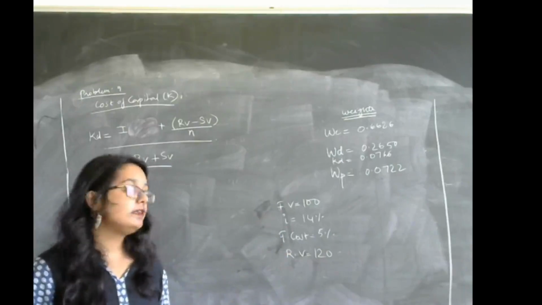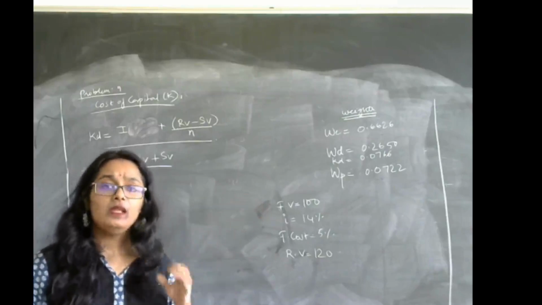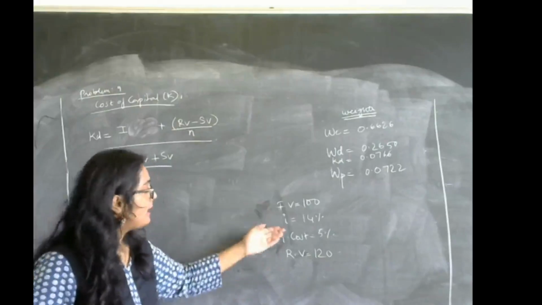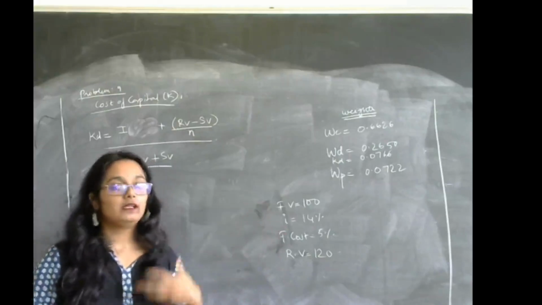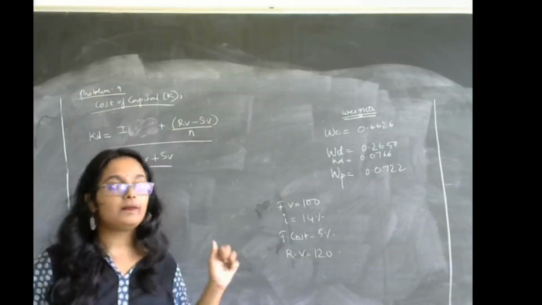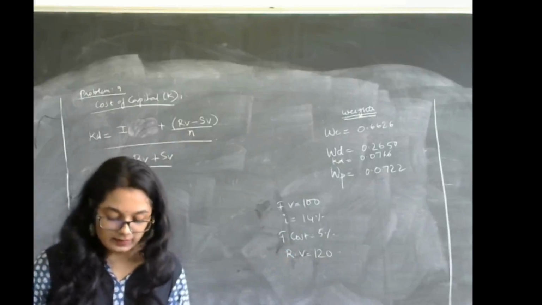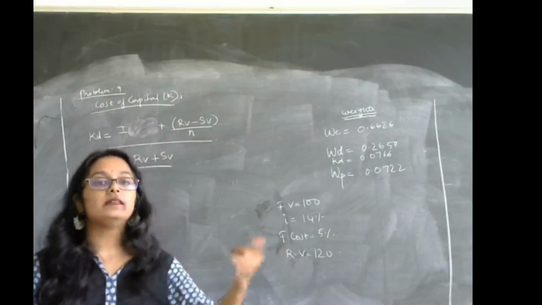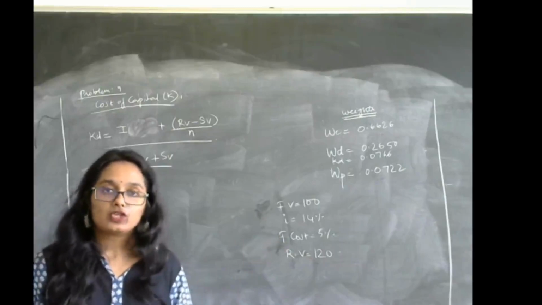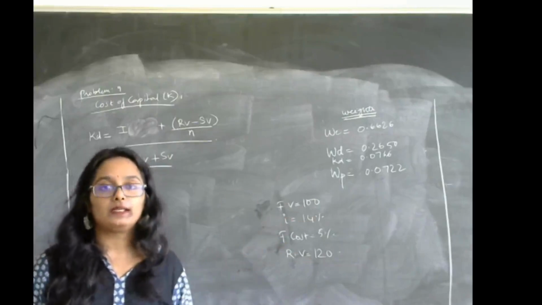So they have given us the face value as 100. Then they have also mentioned that there is flotation cost. So 100 minus the flotation cost, at what price is it issued? 100 minus 5%. It is issued at 95. Then the sales value is at what price it is trading in the market, which is 120.